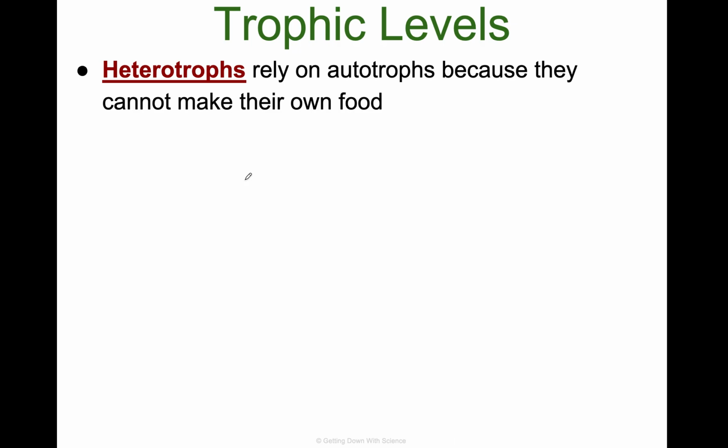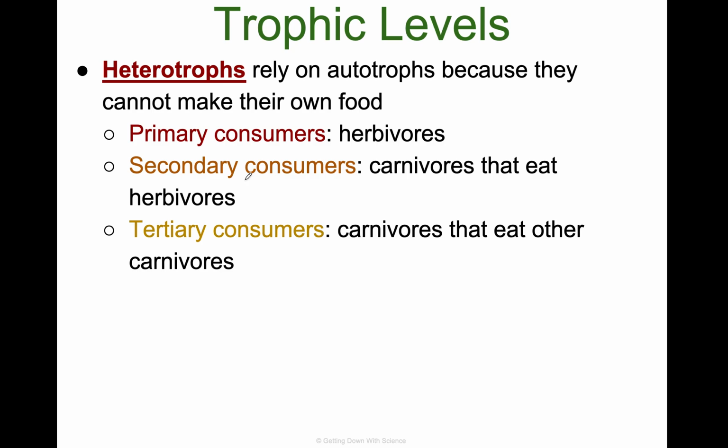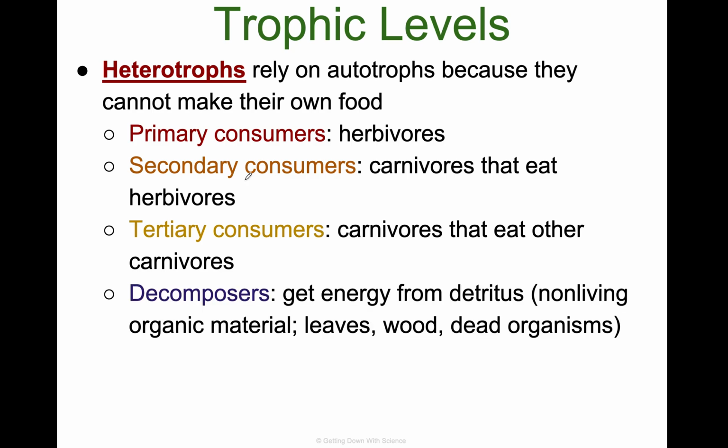All right, heterotrophs. They rely on autotrophs because they can't make their own food. There's autotrophs, there's heterotrophs. Primary consumers are all herbivores, so they all eat the primary producers. Primary consumers eat primary producers. Secondary consumers are carnivores that eat the herbivores, and so on and so forth, until we get to decomposers.